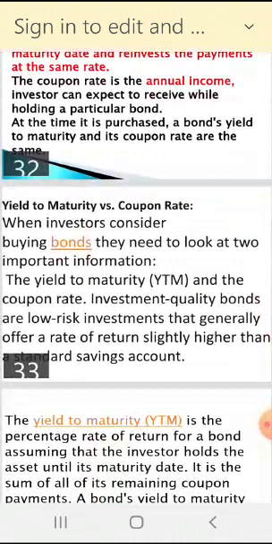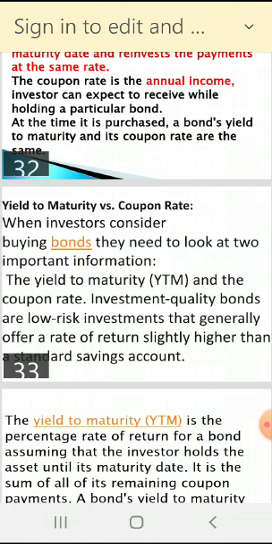Next one, yield to maturity versus coupon rate. Underline it, write it. Yield to maturity versus coupon rate. When buying bonds, they need to look at two important pieces of information. When you are going to buy a bond after 2 years, 3 years, in a real life situation, a number of options are there for investing your savings.